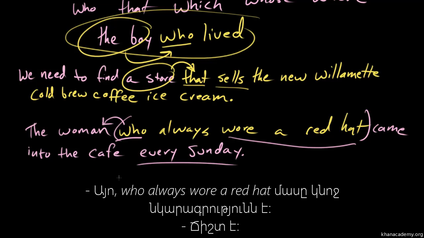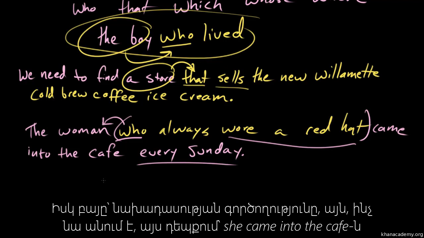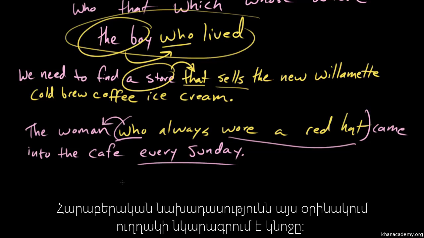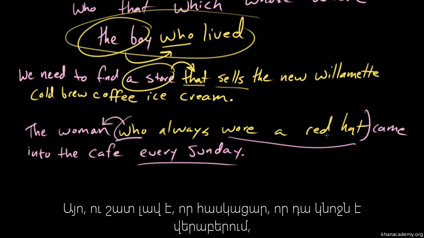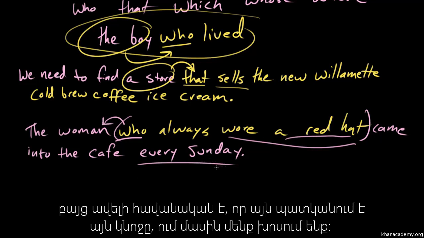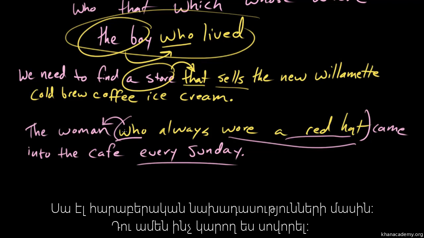Right. This is who always wore a red hat is a description of the woman. Right. Then we move on to the verb, the action of the sentence. What is she doing? She came into the cafe. So that's not part of that relative clause. The relative clause is just, in this case, providing some description of the woman. Right. So use your best sense, because yes, it is possible that the red hat could be the thing that comes into the cafe every Sunday, but it's more likely that that hat is attached to the woman that was referenced earlier. Right. So that is a relative clause.